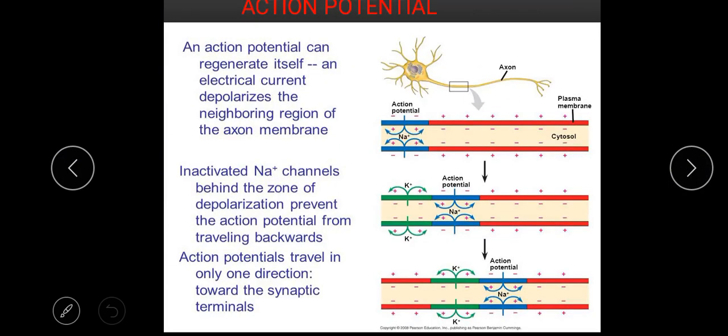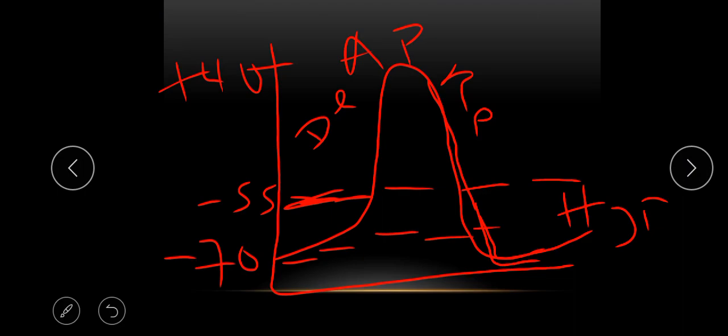Hyperpolarization, because more than what is required to maintain the resting potential has already moved out of the cell, so that the cell is now more polar than initially. It's more negative than the initial resting potential. We then talk about hyperpolarization. Let's clear this.